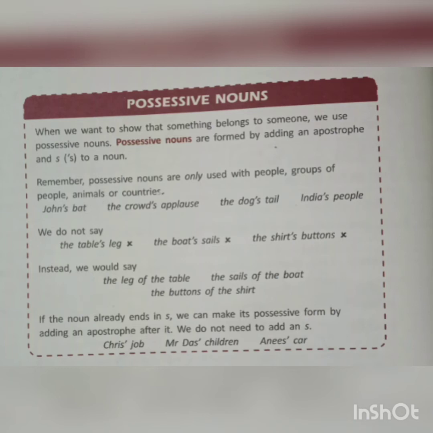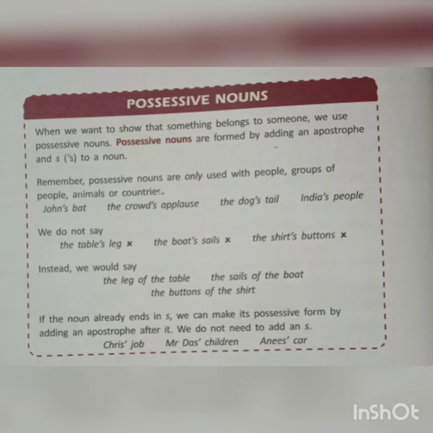What are possessive nouns? When we want to show that something belongs to someone, we use possessive nouns. Possessive nouns are formed by adding an apostrophe and s to a noun. When we are showing that something is belonging to someone, that is a possessive noun, and it is formed when we are adding s to a noun.